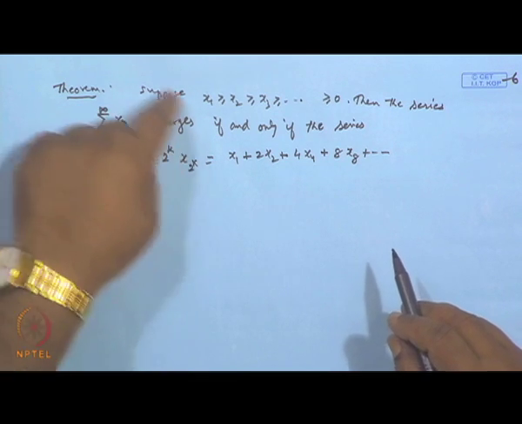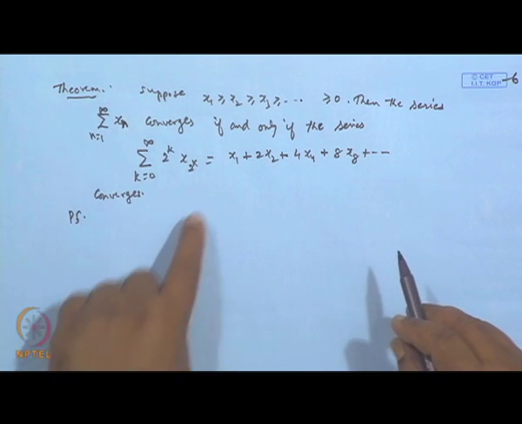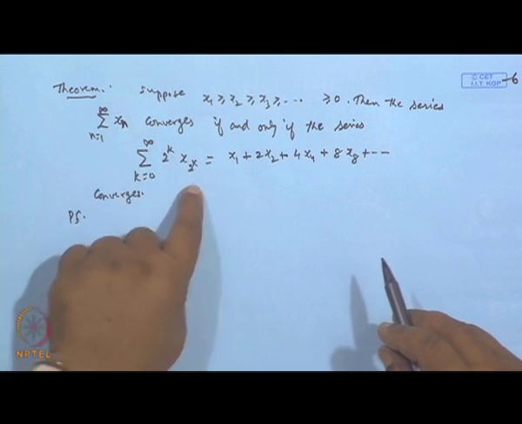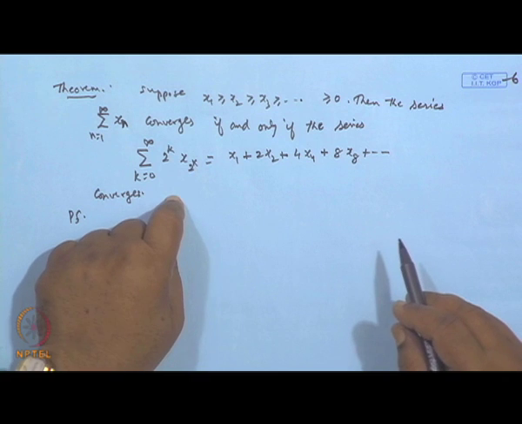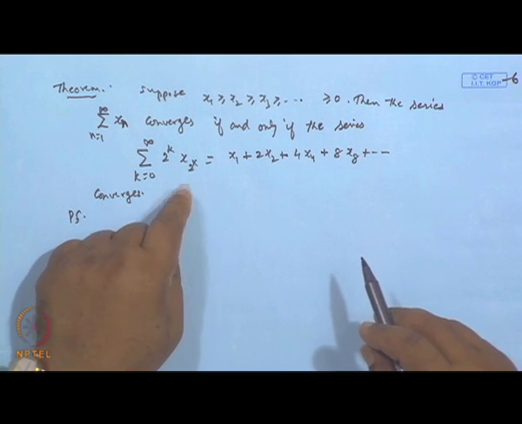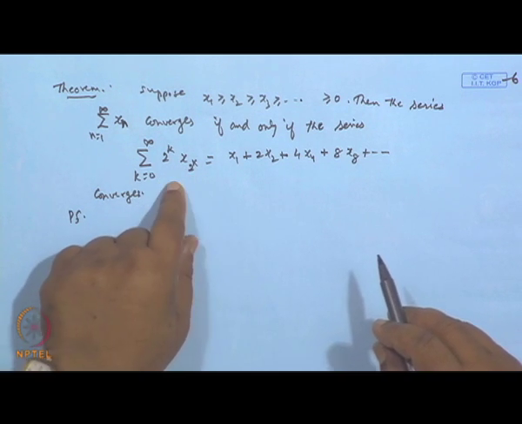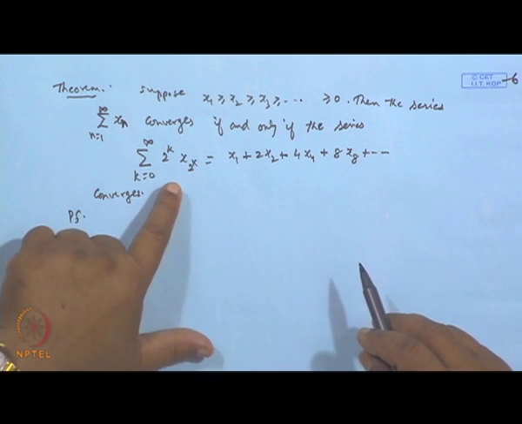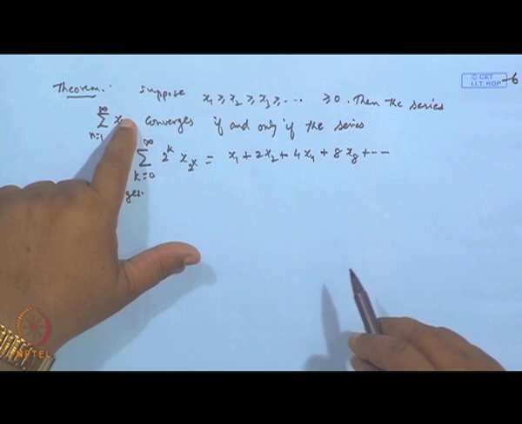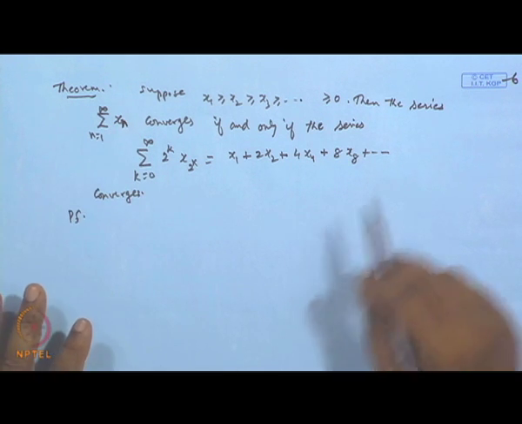In order to test this series for convergence, you convert it into this form, which is more suitable and can easily be proved to be convergent or divergent. So if this is convergent, that will converge. Okay. That is what it says.